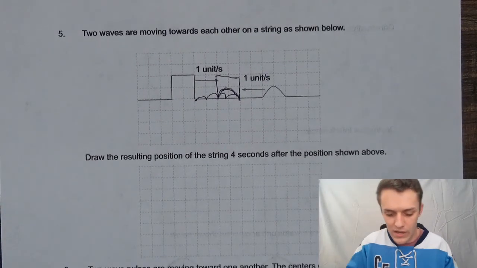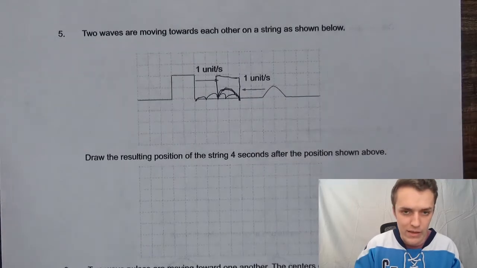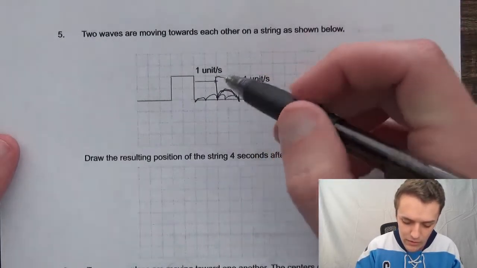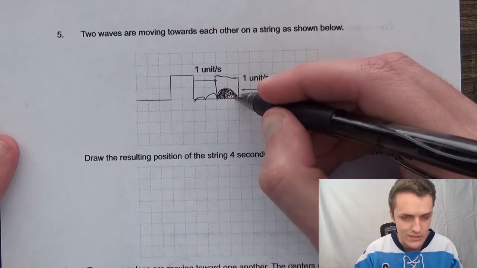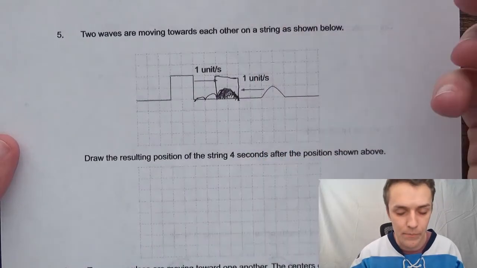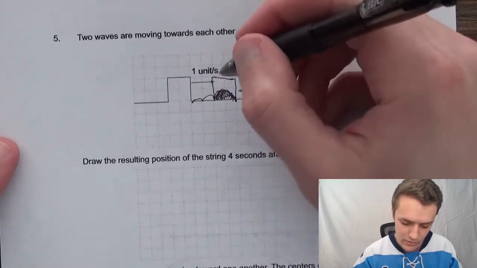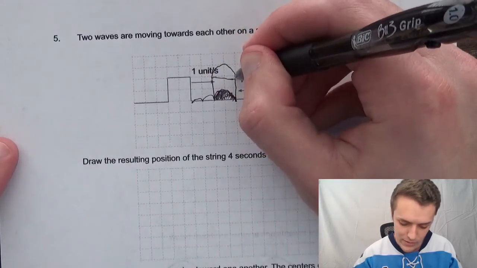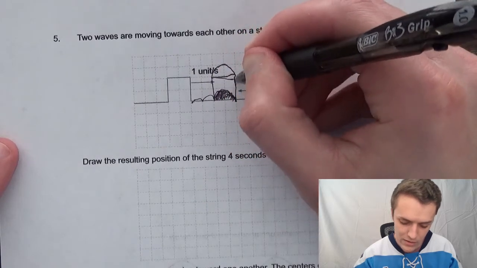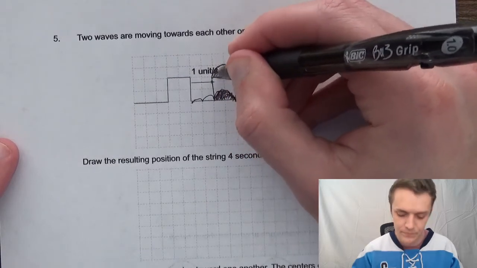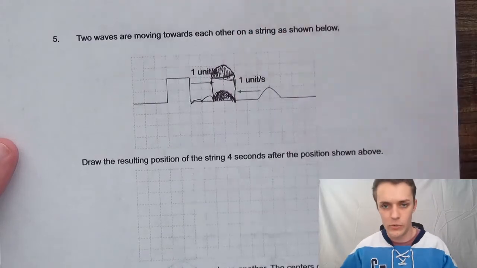So if we take, I'll leave the square wave here as our base, and we'll just take the 1 unit tall hump of a wave, and it's literally just going to be adding on top of this wave. So I can literally draw it right up here like this, right? Because we'll add this extra height right here, up here. I'm just sticking this shape on top of this shape, right? And that's our resulting wave.